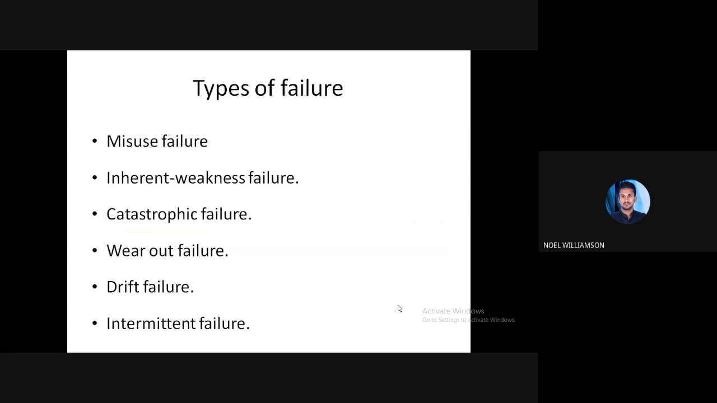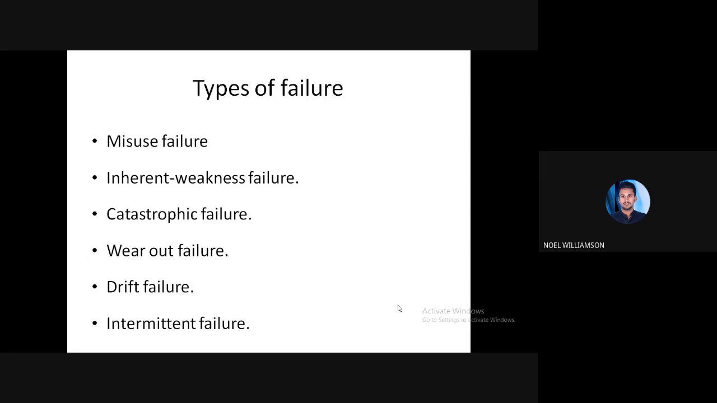Now we'll see what are the types of failures. First one, misuse failure. Simple thing, from the word itself you will get the idea. That is due to misuse of the components. The failures which occur due to the misuse of any component, like overloading. If we are overloading any component, then ultimately there will be some failure in the component. Such failures come under this category, that is misuse failure.